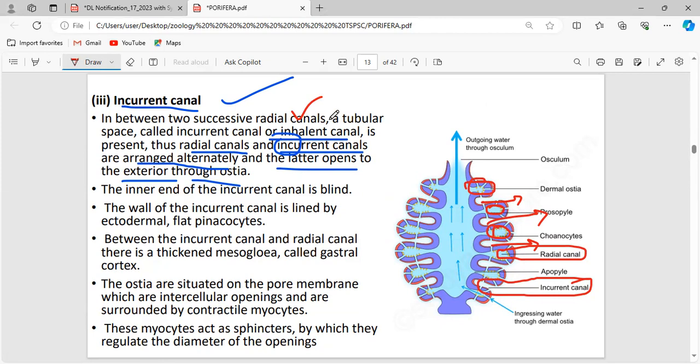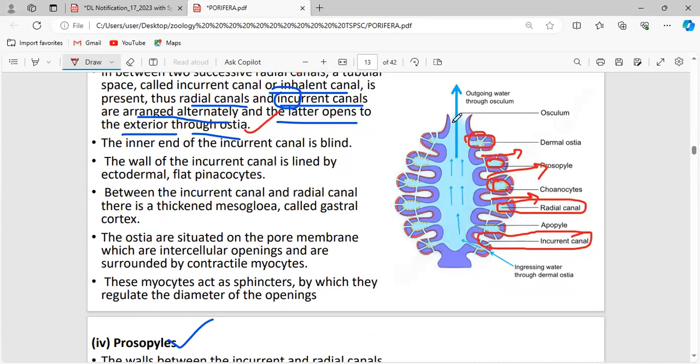Now, this incurrent canal opens into the exterior via the ostia. This is the incurrent canal, and these are all the pores. The incurrent canal makes contact with the exterior via these pores, or the ostia.